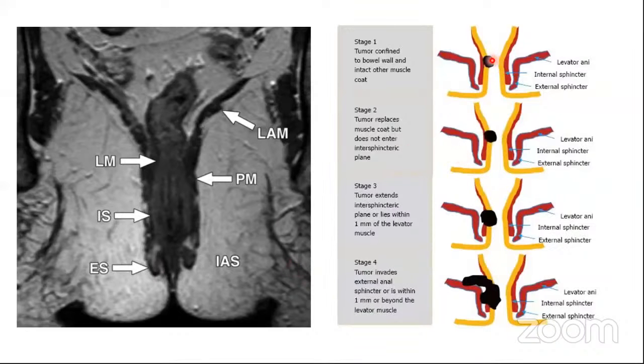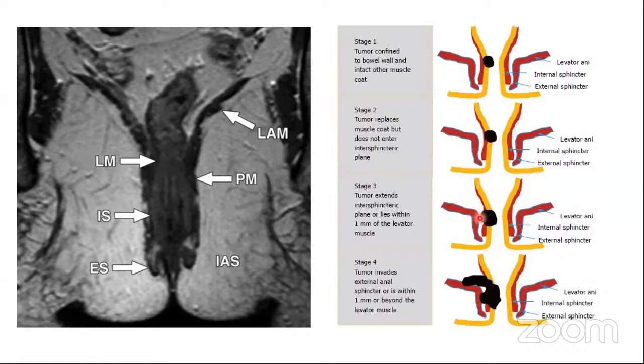Now let us look at this. If the rectal tumor is just confined to the bowel wall and it is not involving the muscle coat, it is called stage 1. So this patient can be taken for low anterior resection. The sphincters can be spared, if the margin can be achieved. Stage 2 will be when the tumor involves the internal sphincter, but it has not reached into the intersphincteric space. So therefore, this patient can be taken for an intersphincteric dissection, which is less morbid.